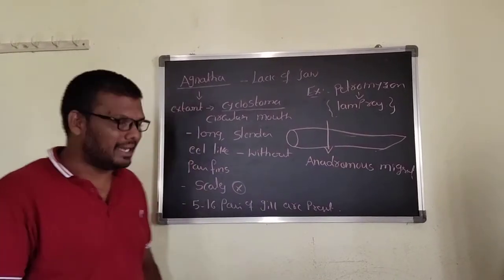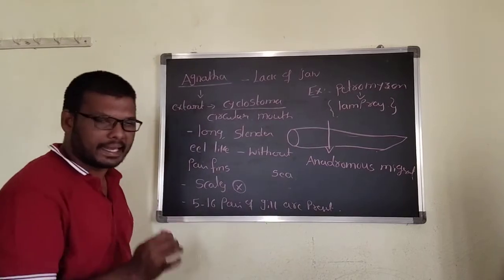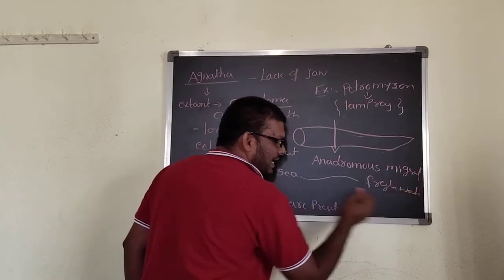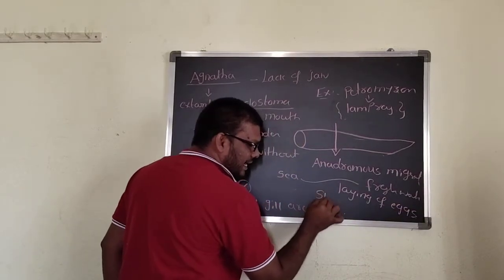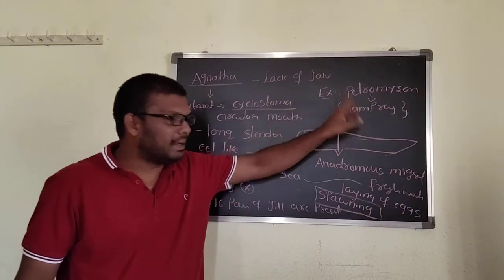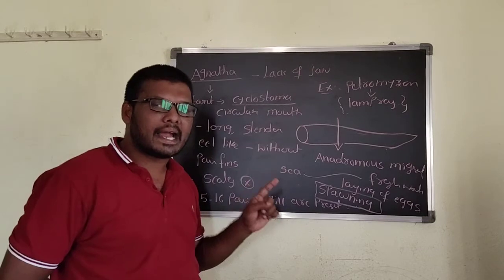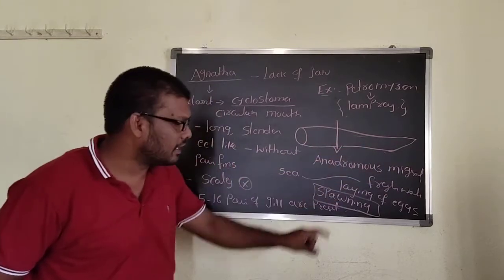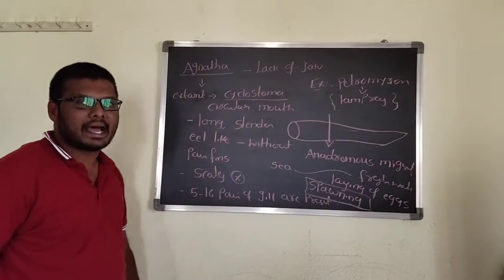Here anadromous migration means the organism moves from the marine water, sea, to the fresh water for laying of eggs. That process is called spawning. That's why Petromyzon, commonly called lamprey, shows anadromous migration, where the organism moves from marine water to fresh water for laying of eggs. That process is called spawning, and this type of migration is called anadromous migration.